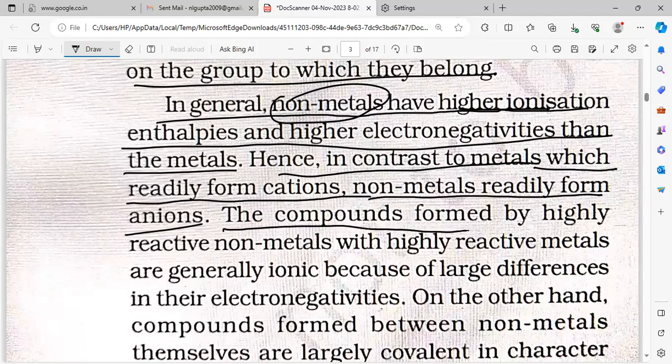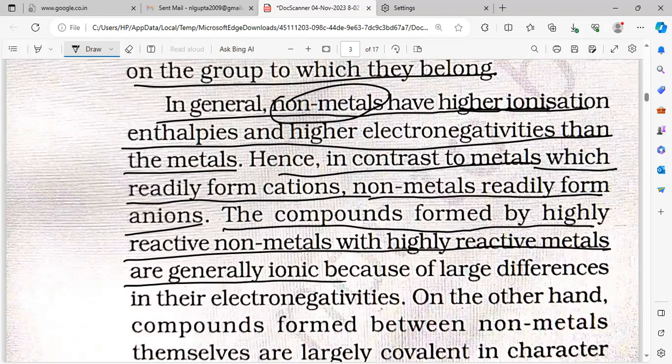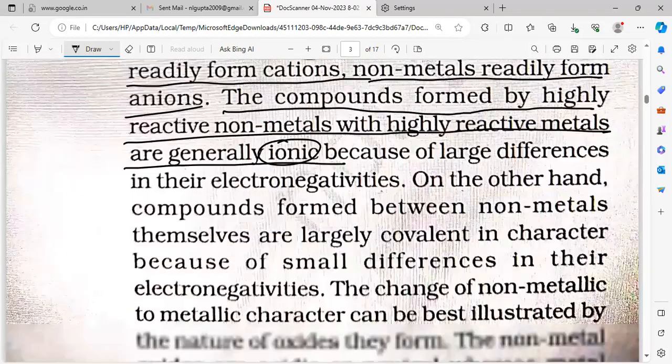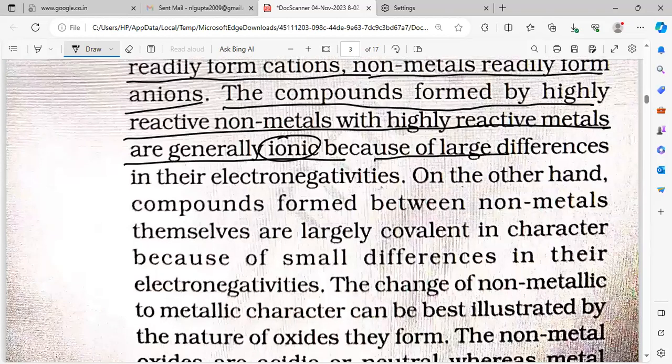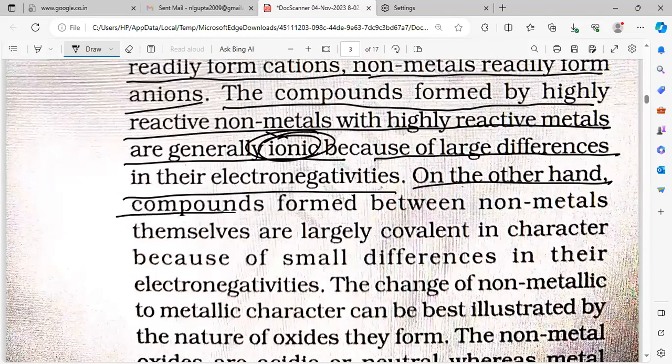The compounds formed by highly reactive non-metals with highly reactive metals are generally ionic. What type of compound are they forming? Ionic compounds are forming because of the large difference in their electronegativity. On the other hand, compounds formed between two non-metals themselves are largely covalent.